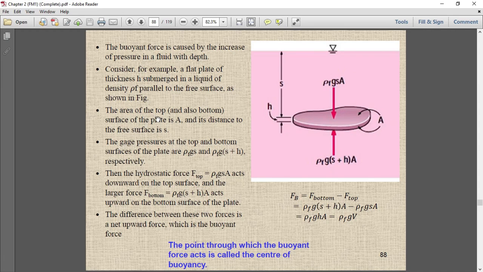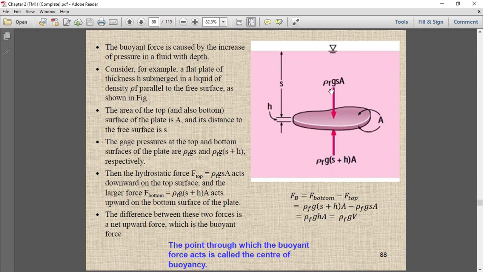The area of the top and also bottom surface of the plate is A. This is not a regular shape, but we are saying the area of the bottom surface and the top surface are A, and its thickness is h. The distance from the top surface to the free surface is s. I mean, this is the depth of the fluid up to the top surface of the object. The gauge pressure at the top and bottom surface of the plate are: